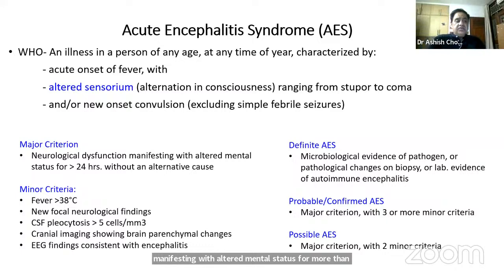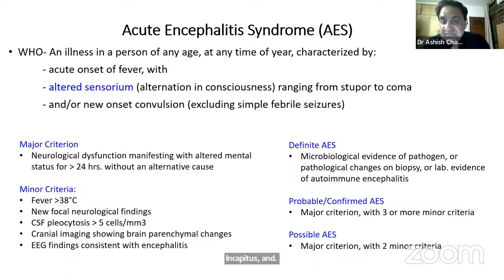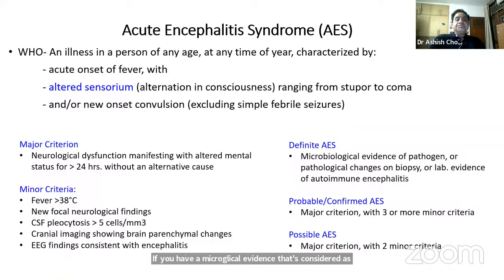Minor criteria are fever, new focal neurological deficits, CSF pleocytosis with more than 5 cells, neuroimaging showing parenchymal changes, and EEG findings which are consistent with encephalitis. And based on these criteria, if you have microbiological evidence, that's considered as a definite AES. Otherwise, it's a probable, confirmed or a possible AES.